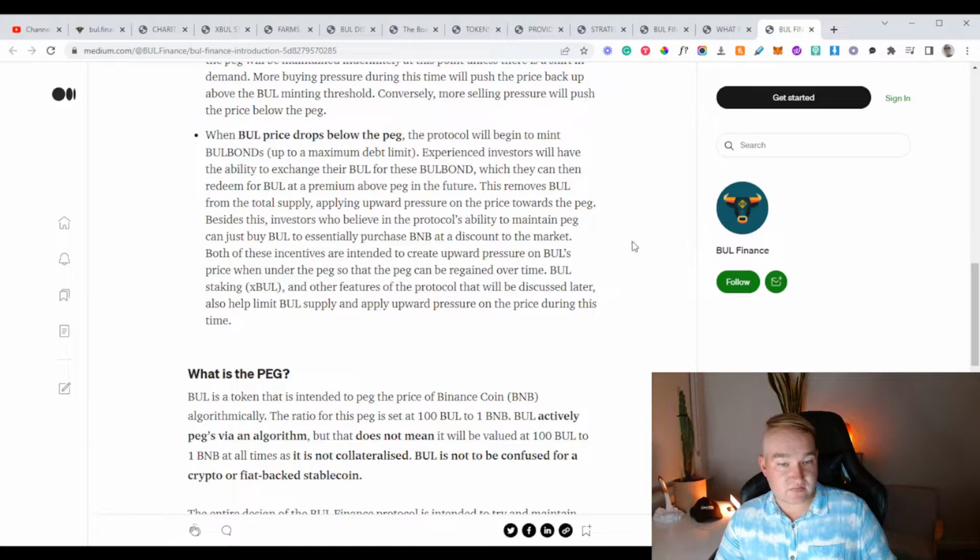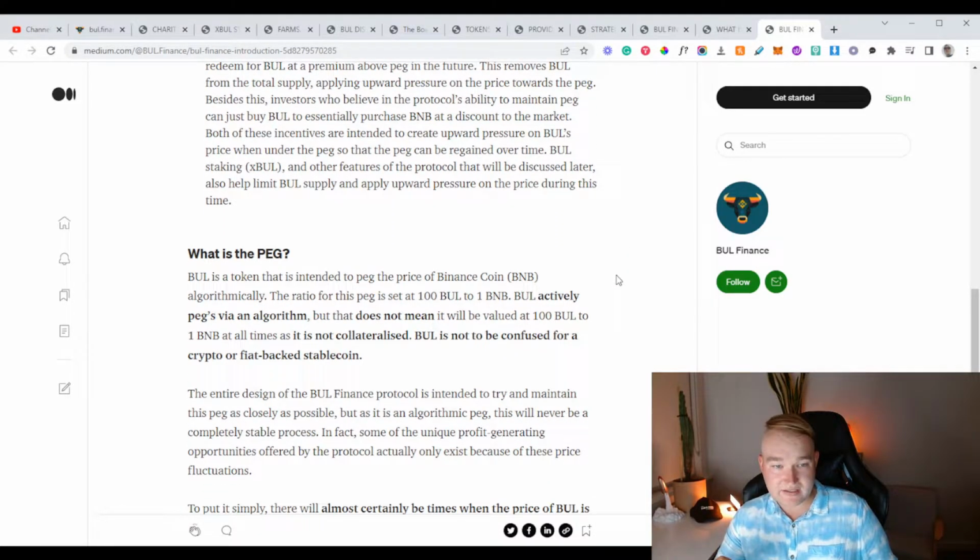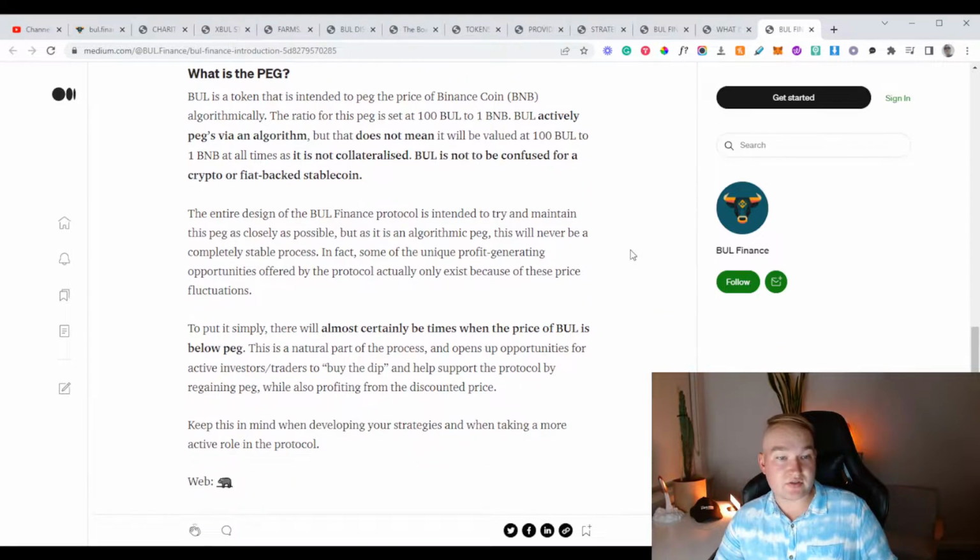Besides this, investors who believe in the protocol's ability to maintain peg can just buy bull to essentially purchase BNB at a discount to the market. Both of these incentives are intended to create upward pressure on bull price when under the peg, so that the peg can be regained over time. Bull staking and other features of the protocol will be discussed later, to also help limit bull supply and apply upward pressure on the price during this time.